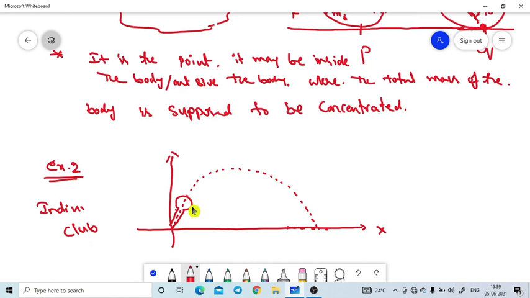So this object, the Indian curve, is a projectile. This object can move in any direction. One time the curve moves in this direction, again it moves in this direction. So it moves in different shapes, and here also it is moving like this.